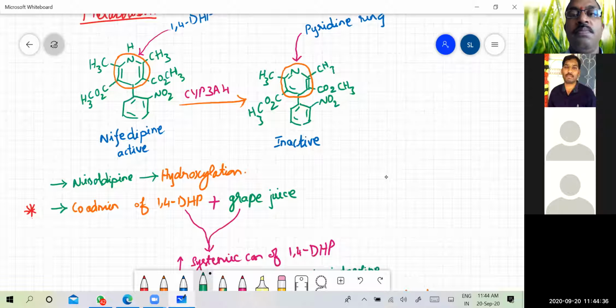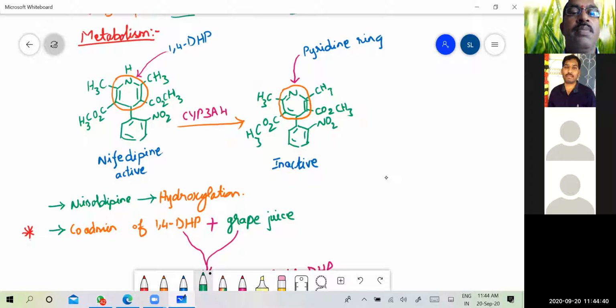And then coming to the metabolism of the 1,4-dihydropyridines. The 1,4-dihydropyridines are commonly metabolized by the liver enzyme CYP3A4. You have to remember CYP3A4. Then what are the changes that the 1,4-dihydropyridine ring will undergo during metabolism by the action of the CYP3A4 enzyme?